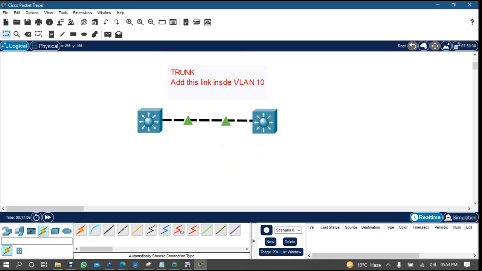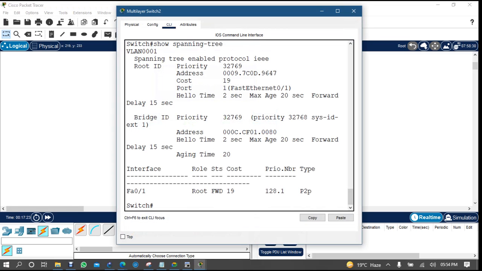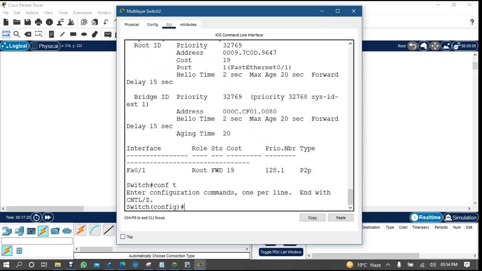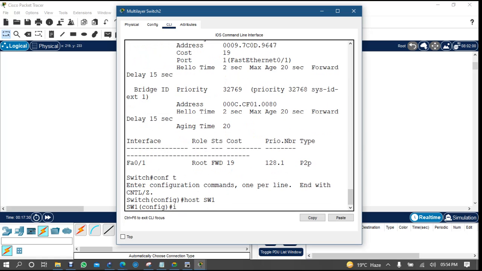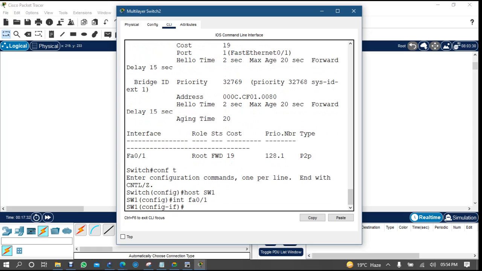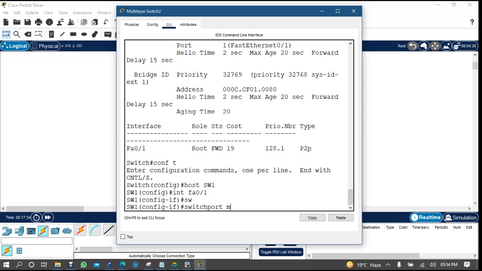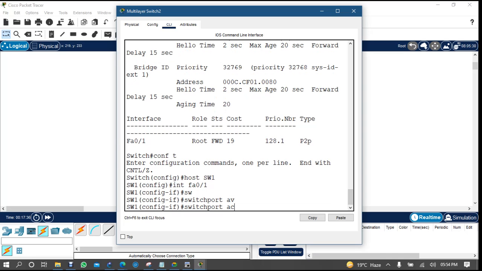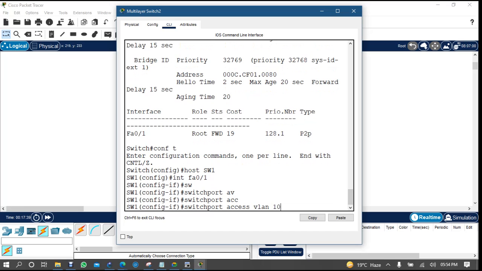But the problem is, you can add this in VLAN 10, but if you create VLAN 20, there will be no instance for VLAN 20. Again you have to add another link. So when you add a link to VLANs, then the instance will be there. But no problem, let's create the instance to show you. On switch 1, I will say interface fa0/1, switch port access VLAN 10.